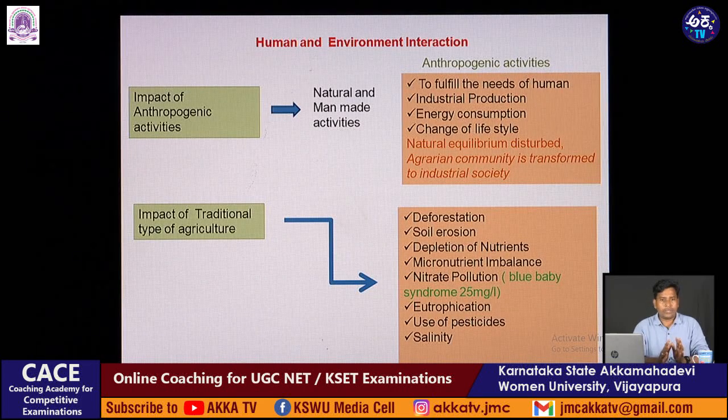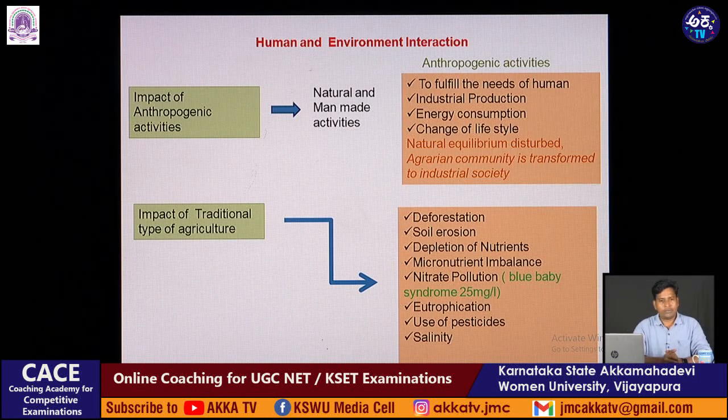Therefore, biomagnification, blue baby syndrome, and eutrophication are all happening because of the excessive use of pesticides, excessive use of fertilizers, and the non-scientific methods we are following for agriculture. These anthropogenic activities are deteriorating the quality of soil, the quality of the environment, and causing the overall deterioration of the natural lithosphere layer.